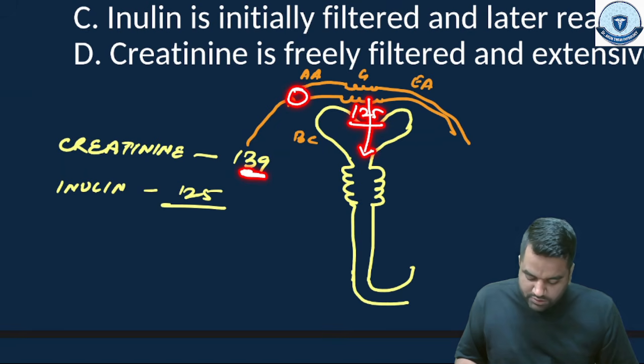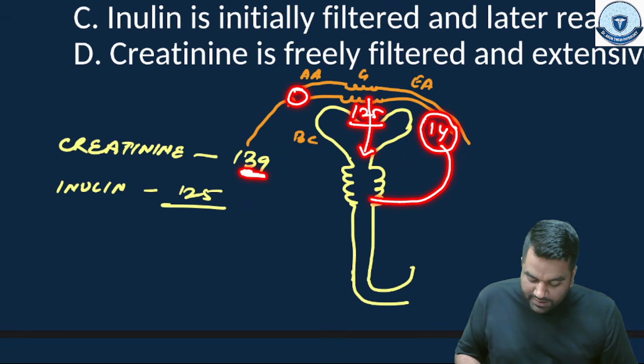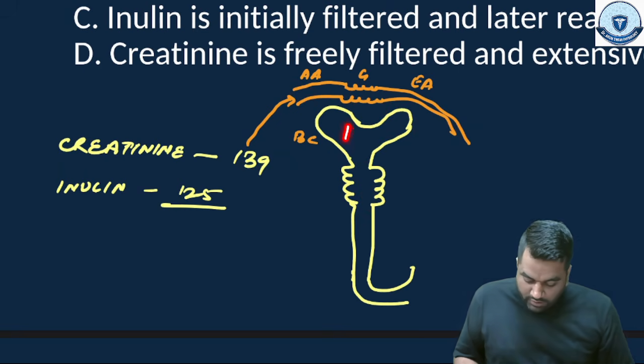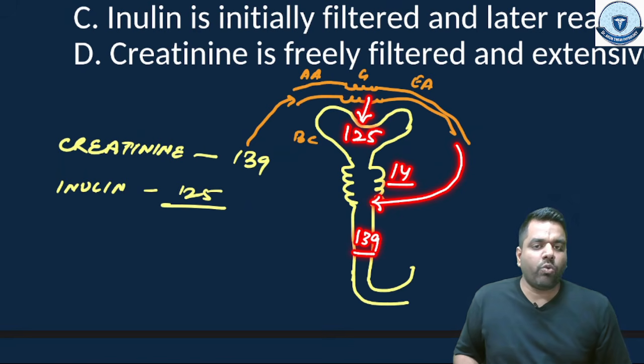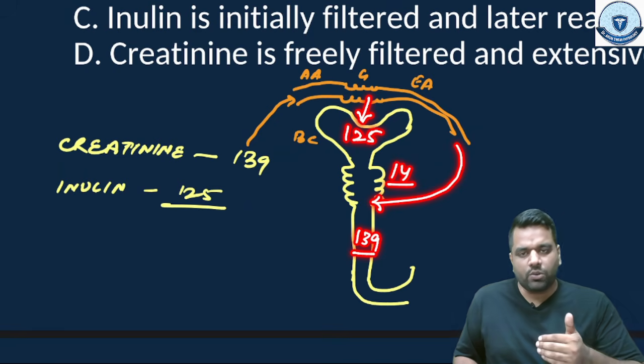So what is going to happen? Later, the remaining part of the creatinine which still remains in the blood will come out directly into the tubule, which we call secretion, right? Secretion from the blood vessel into the tubule. Now guys, what happens? 125 creatinine will come from the glomerulus side, 14 creatinine will come from the blood vessel side, and ultimately the body will lose 139. So what was happening with the creatinine? Initially it is filtered and later it is secreted, whatever remains in the blood.